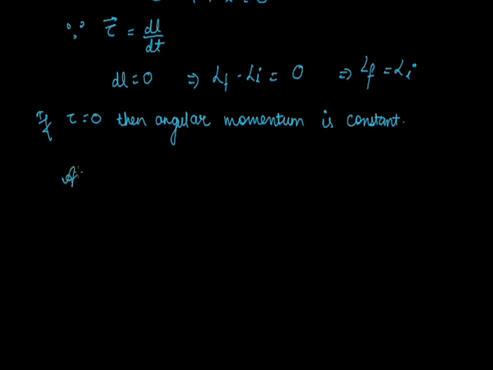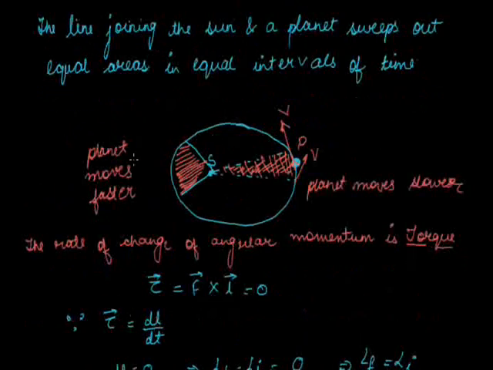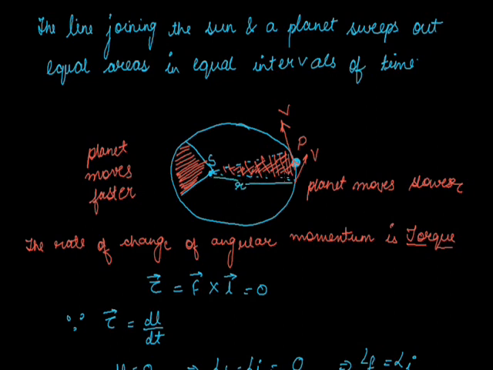What is an area? Area is equal to half base into height. In the above figure, what is our r? That is the distance between the sun and the planet. If we consider the right hand side area, then it is termed r.